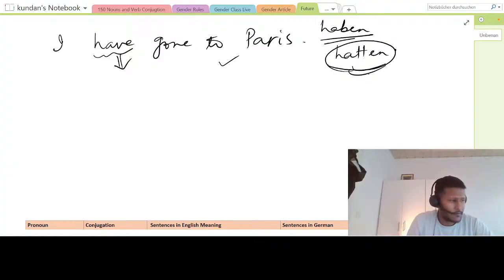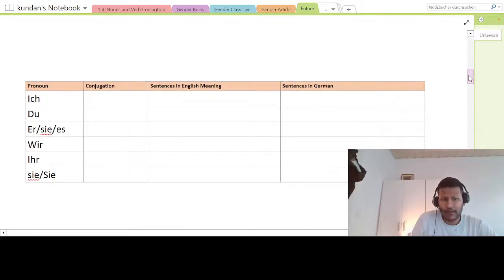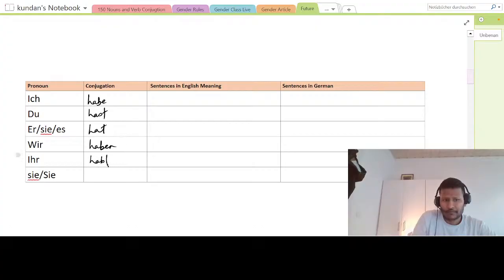Just give me a second. Cool. So here in haben, we have done the conjugation already. Let me quickly go here: ich habe, du hast, er hat, wir haben, ihr habt, and sie haben. This conjugation we have seen for haben.